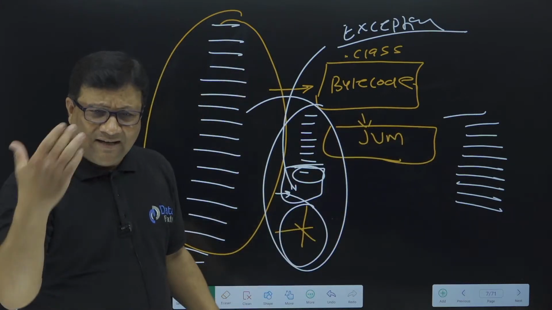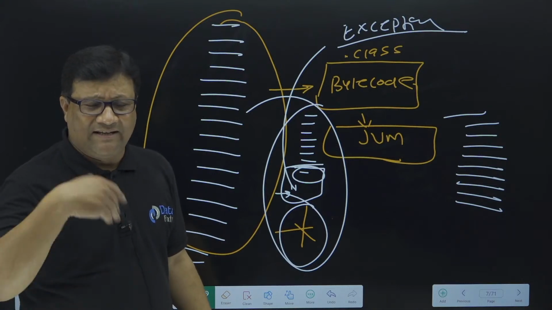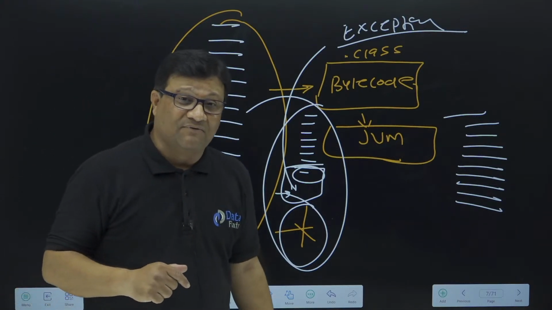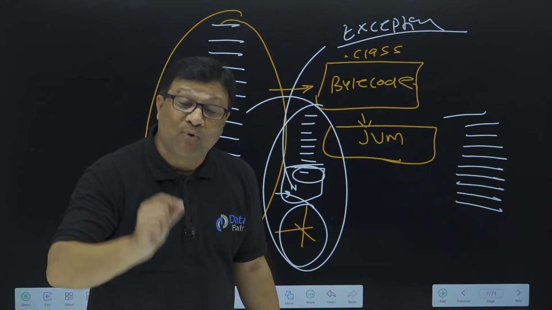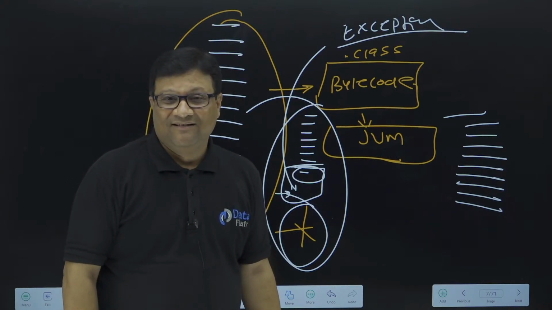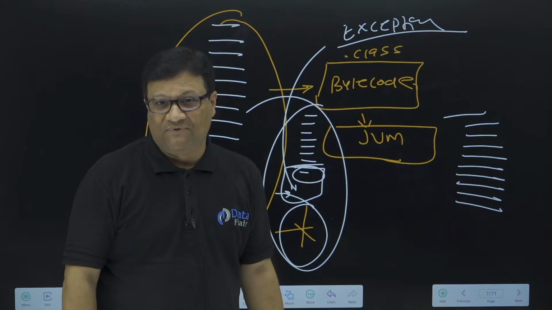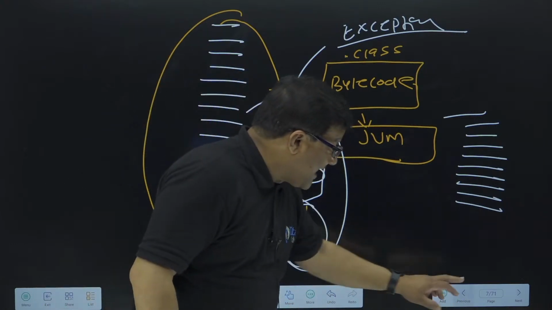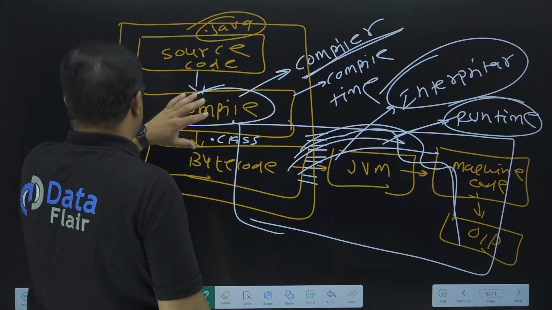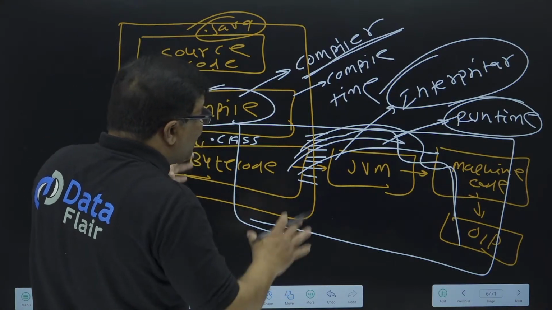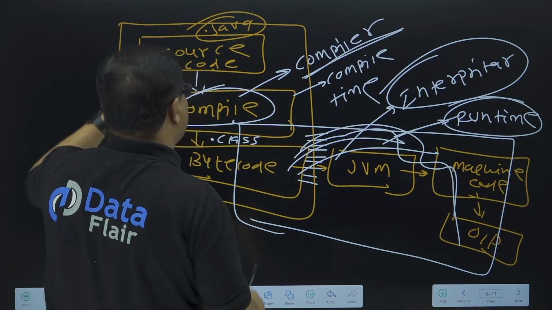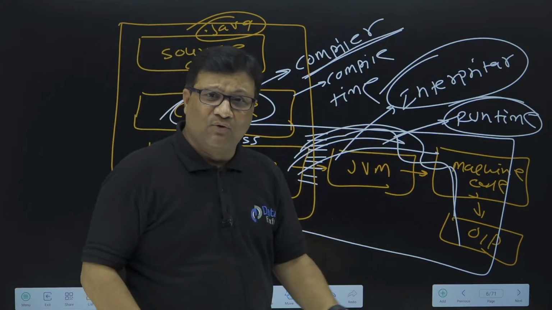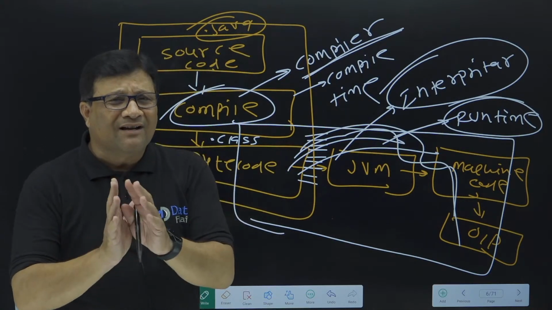When I come to the Java features in the next session, one of the most important features of Java is that Java supports exception handling. I hope you understood, right? This is exactly the concept of how we say Java is a platform independent language, and how source code is converted into bytecode, then JVM and machine code. I hope now you have clarity, right?